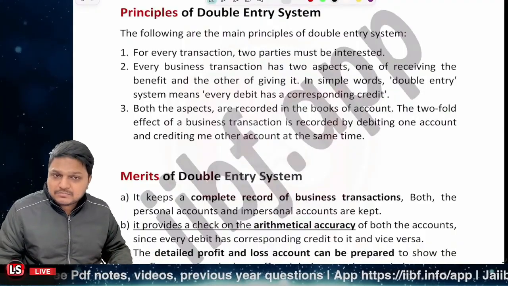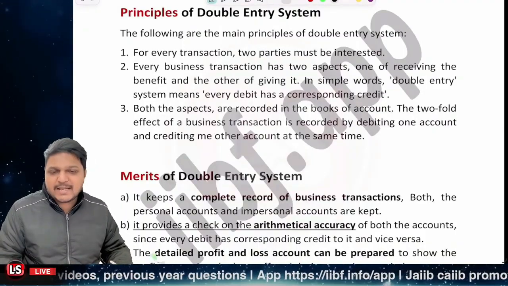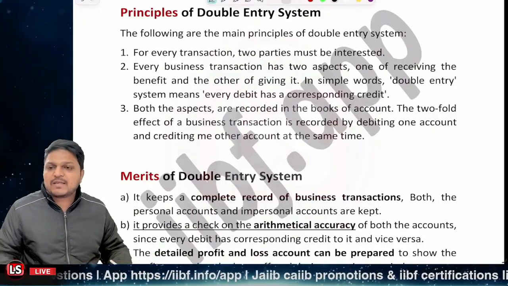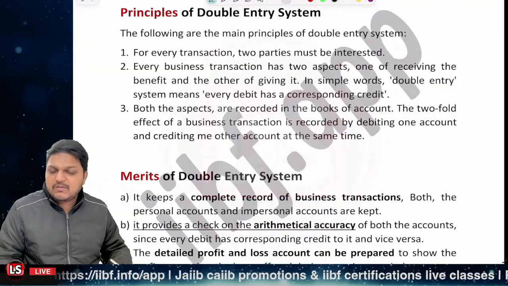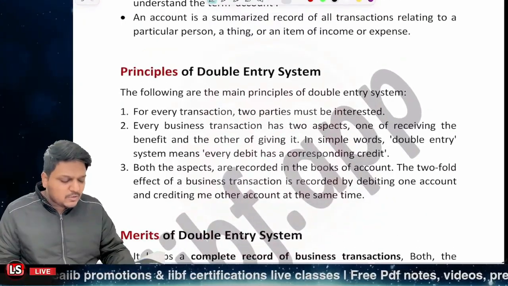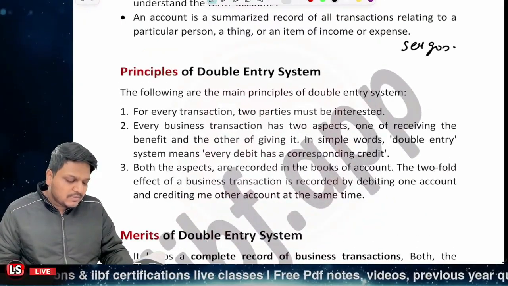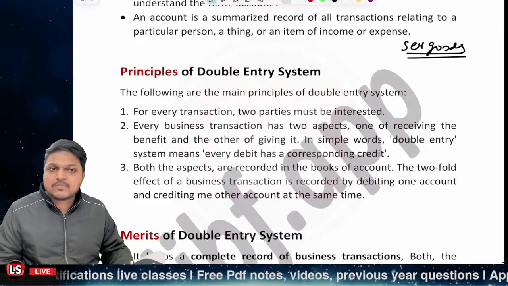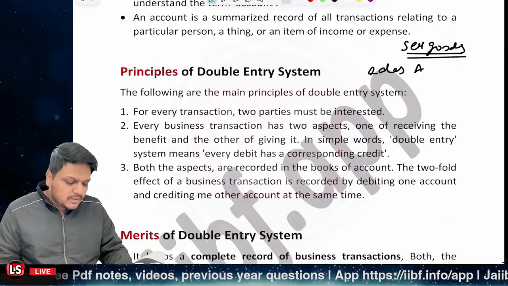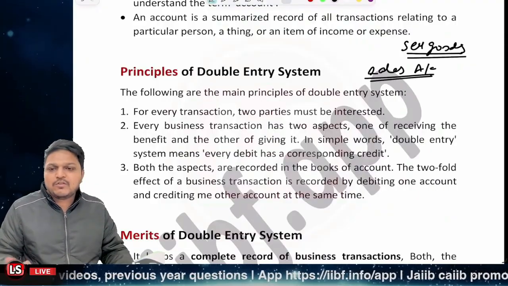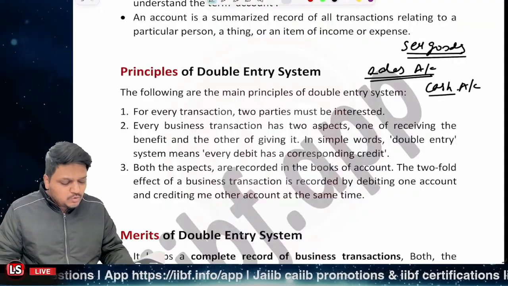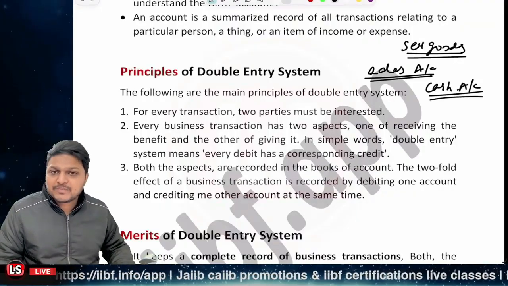In every transaction, two parties must be interested. One is the debit entry, the second is the credit entry. Like I told you, whatever part you consider, even if capital is contributed, even if some withdrawal is done, even if you sell the goods, in that case also two entries will be there. How come? If you have sold the goods, the sales account will be involved, and either you will receive cash or a bank balance, so the cash account will be involved. So two accounts will minimally be involved, right?